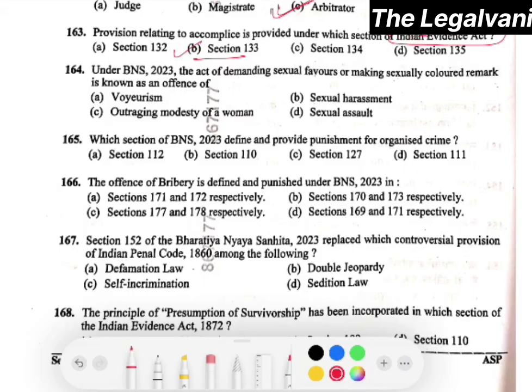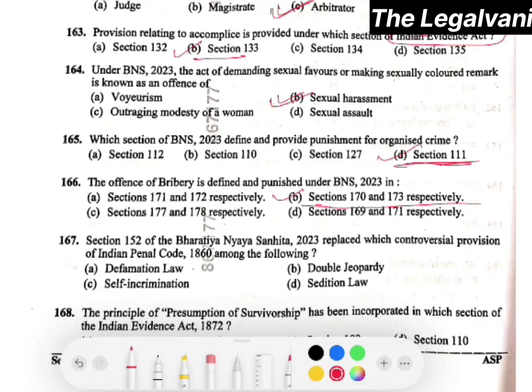Question number 164. Under BNS 2023, the act of demanding sexual favors or making sexually colored remarks is known as the offense of sexual harassment, which is option number B. Question number 165. Which section of BNS 2023 defines and provides punishment for organized crime? Here the right answer would be section 111. Option number D will be the right answer. Question number 166. The offense of bribery is defined and punished under BNS in section 170 and 173.